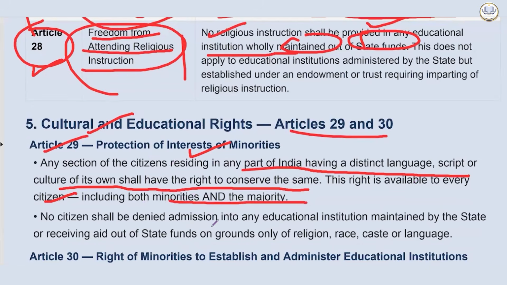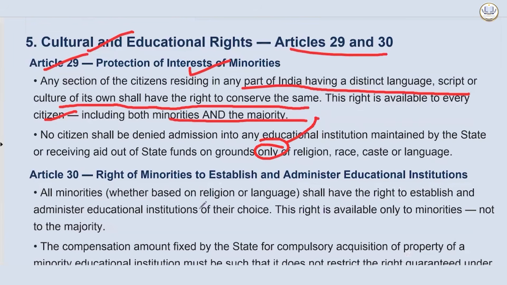No citizen shall be denied admission into any educational institution maintained by the state or receiving aid out of the state funds on grounds only of religion, race, caste, or language. Only, whenever it comes, that means other grounds can be applied.